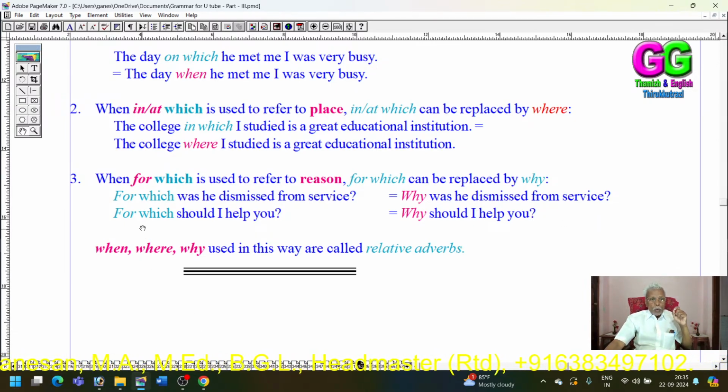Second example: for which should I help you? Why should I help you? "For which should I help you?" can be expressed another way: why should I help you?